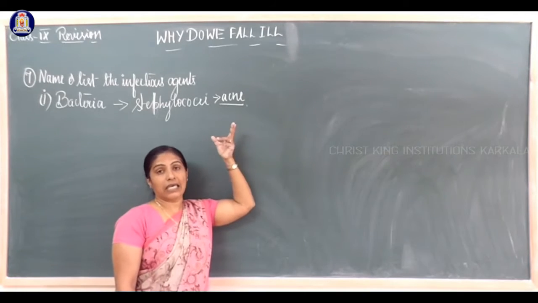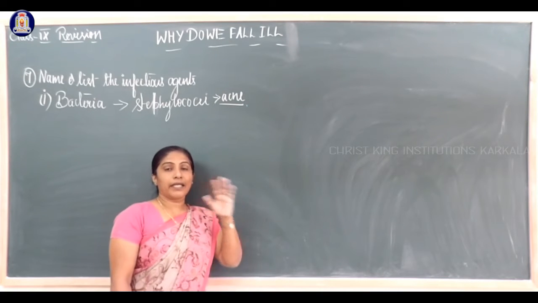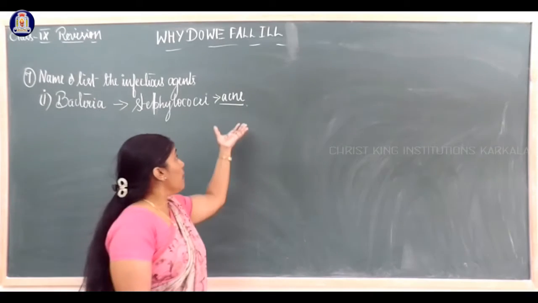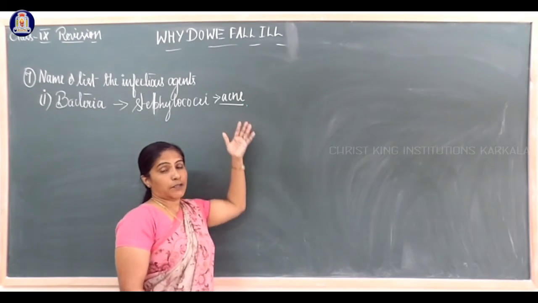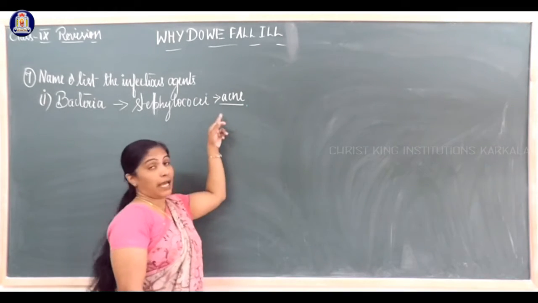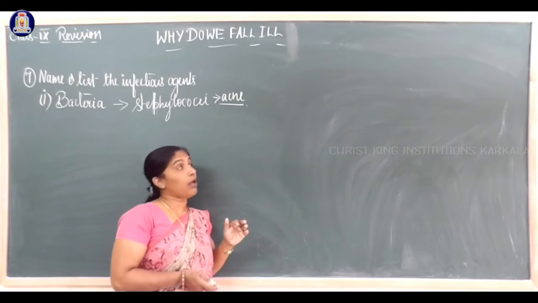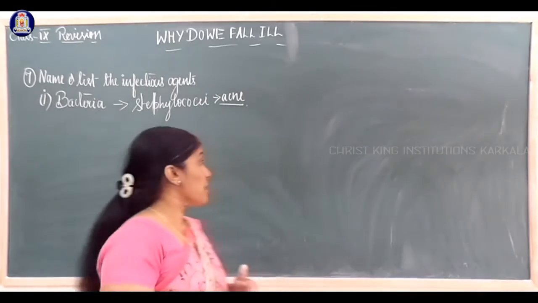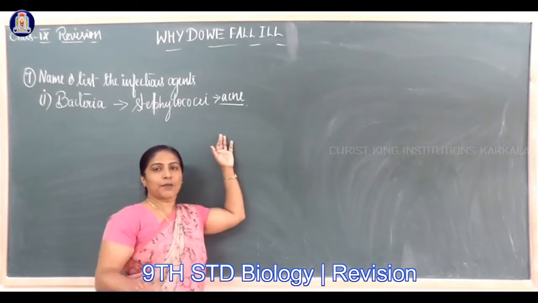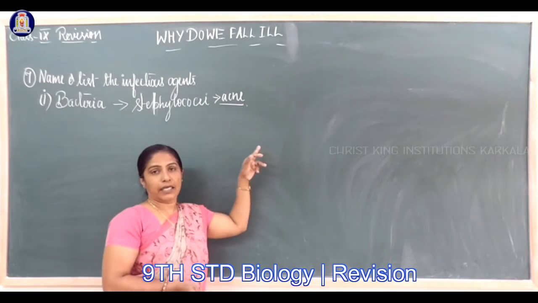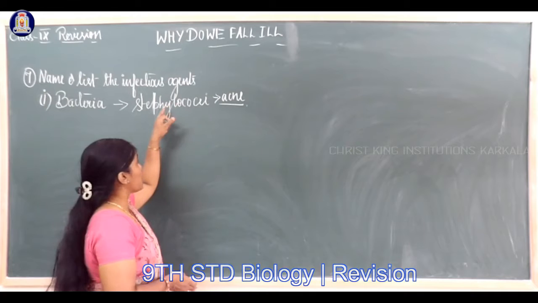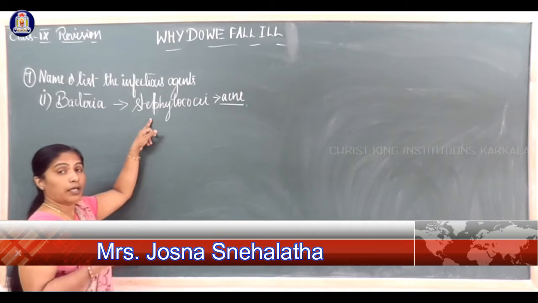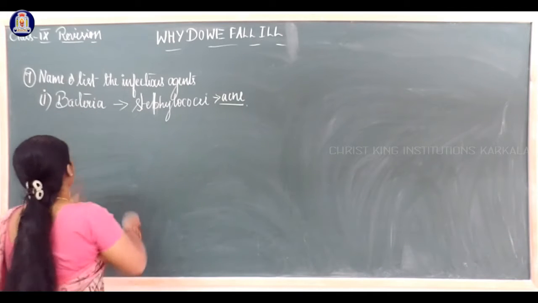Pronunciation: acne, A-C-N-E. What is acne? Red dots or rashes on the face, the chest or the back of our body, especially in the teen age. Red rashes because of a bacteria called Staphylococci. It is curable. It is not a major disease. It is just a symptom because of body changes in that period. So that is called acne. Again, keep in your mind, acne is caused by an agent, Staphylococci. Is it a bacteria, a protozoan or a fungus? It is a bacteria.